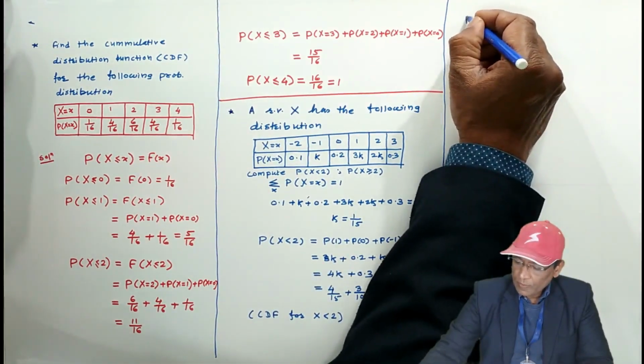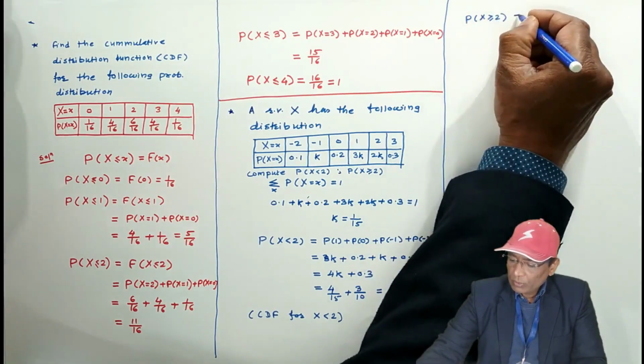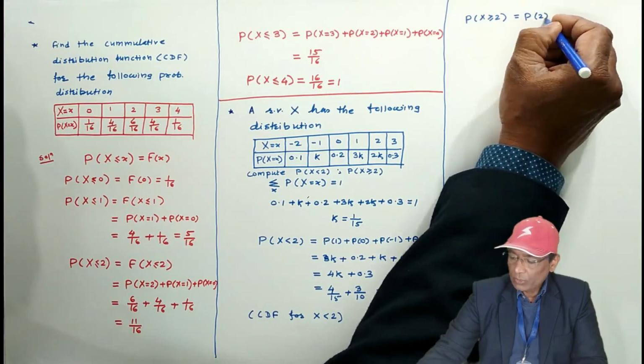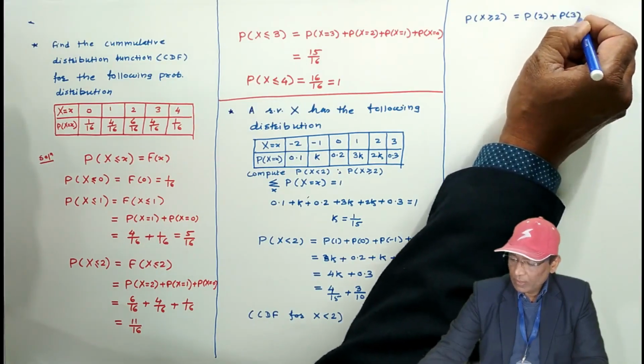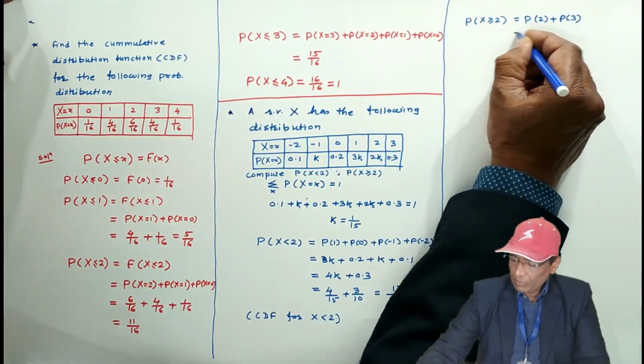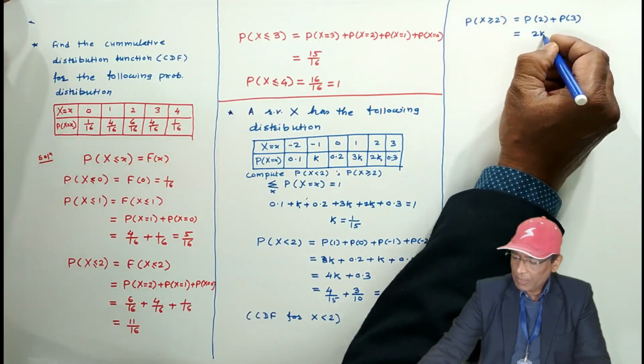Cumulative distribution function for x greater than or equal to 2. So how do you calculate? For P of greater than or equal to 2, 2 is included. 3 is also there, and after 2, 3 only a single element is there. Up to this we have to write. P of 2 is 2k, that is given.